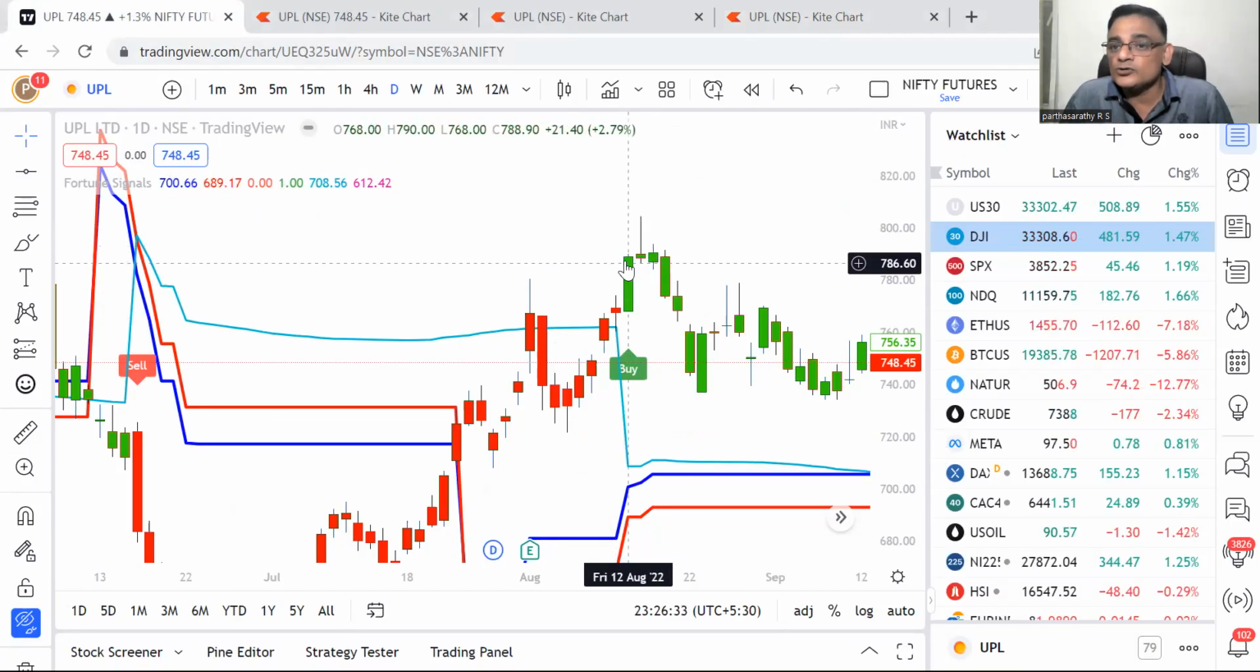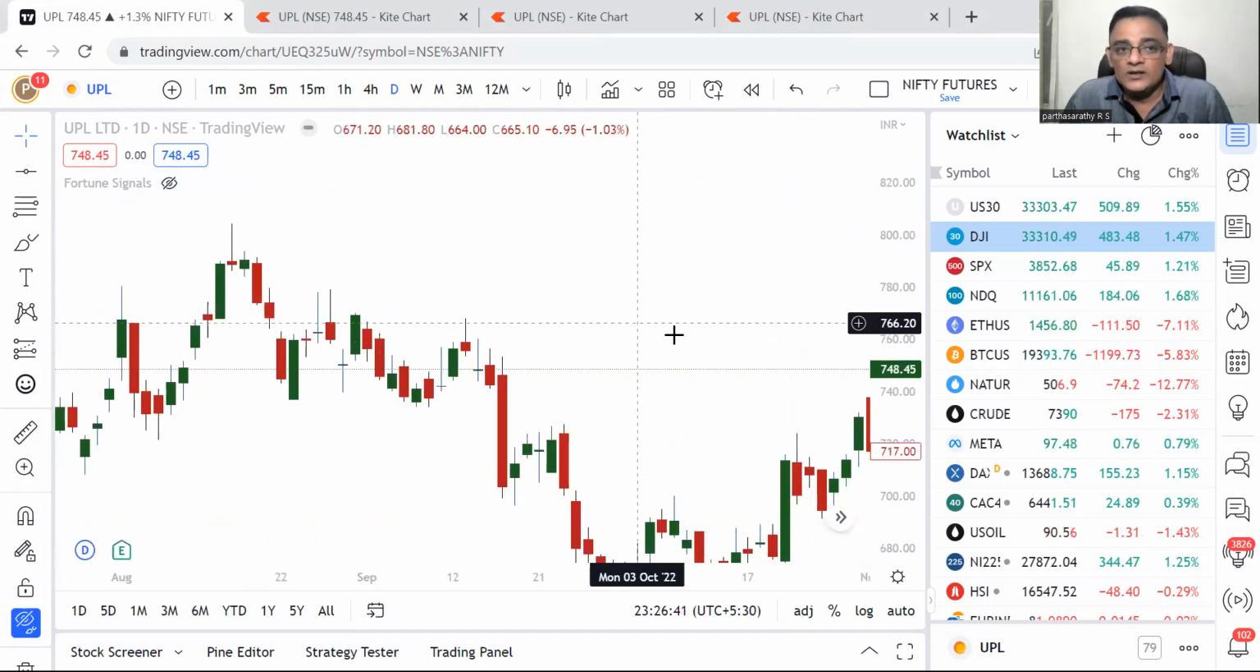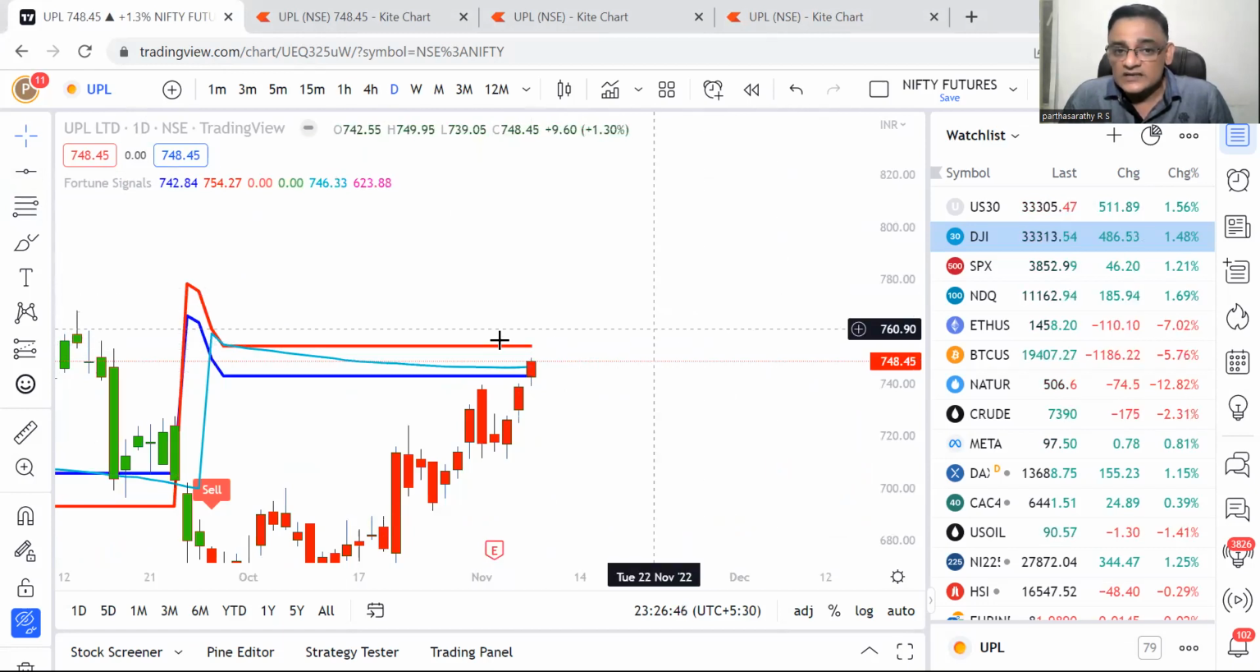Because none of the candles closed above this candle. So if you go here, if I switch off, then no. None of the candles closed above this candle high. Okay, from there it came down. Now again, it is going up. Now it is nearing the resistance.